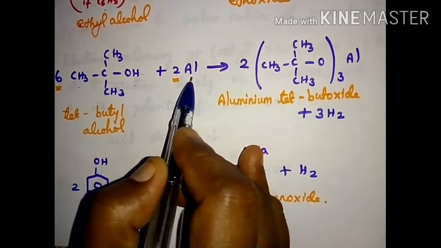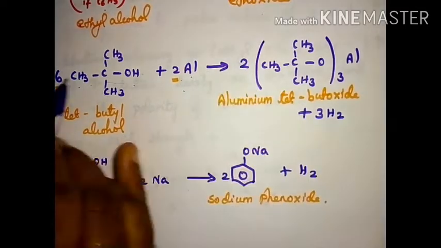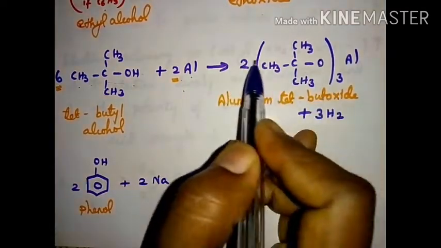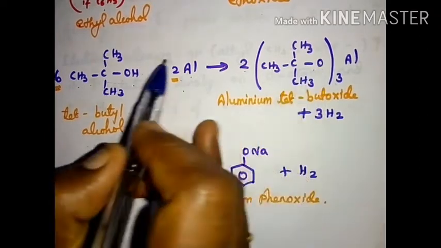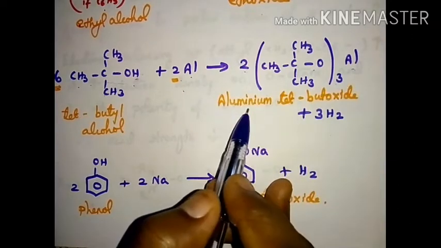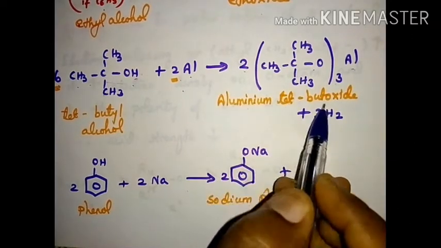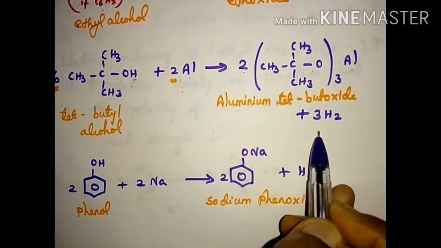Aluminium valence is 3, so 3 times the molecule should be added to aluminium. 2 3s are 6. So 2 molecules of tertiary butyl alcohol, hydrogen is replaced. Instead we have aluminium. Aluminium tertiary butoxide with the liberation of hydrogen.